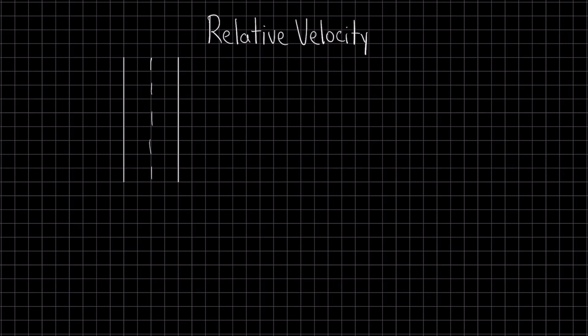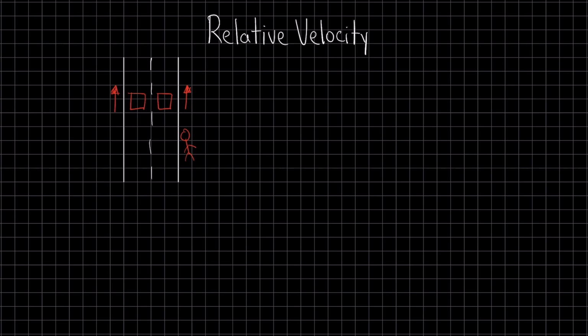Let's get started. Imagine you're riding in a car at a high speed and you see another car moving alongside you. Strangely, that car might look like it's barely moving. But if you were standing still on the sidewalk, that same car would seem to zoom by. So what's going on here? Today, we're going to break down why the same motion can appear to be different, all thanks to the idea of relative velocity.